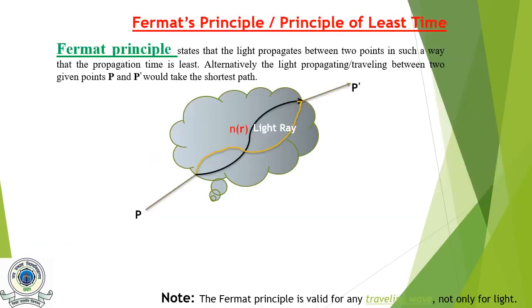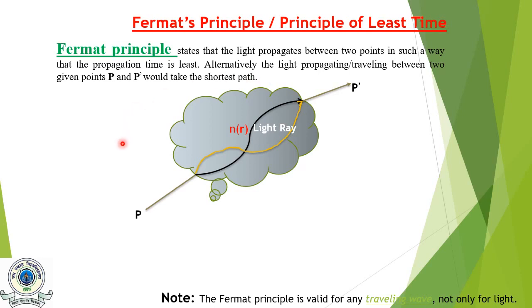What is the Fermat principle or principle of least time? It states that the light propagates between 2 points in such a way that the propagation time is least. In other words, we can say that light propagating or traveling between 2 points would take the shortest path. What does this mean? It means that of all the possible paths that light might take to get from one point to another point, it takes the path which requires the shortest or least time.